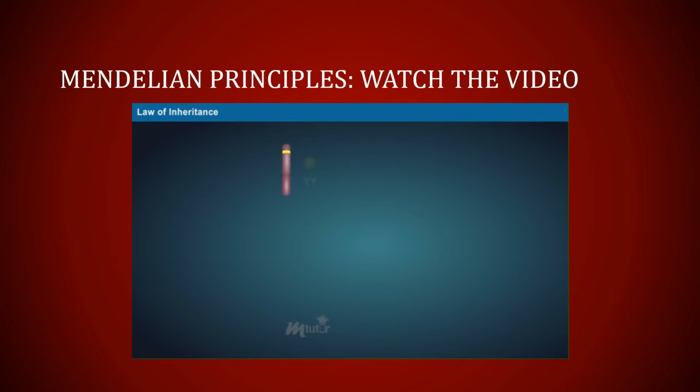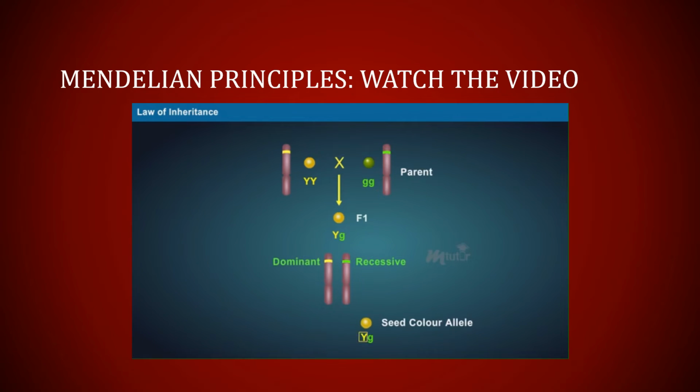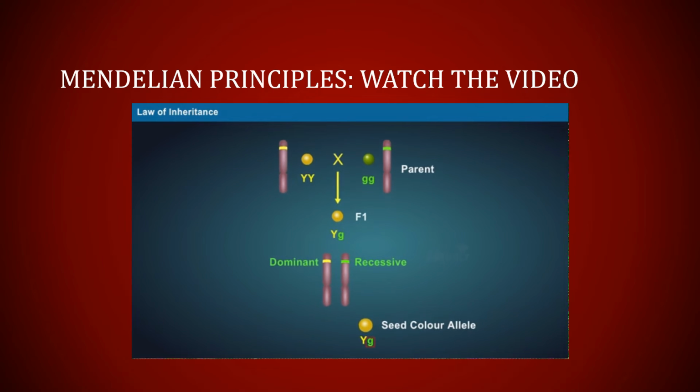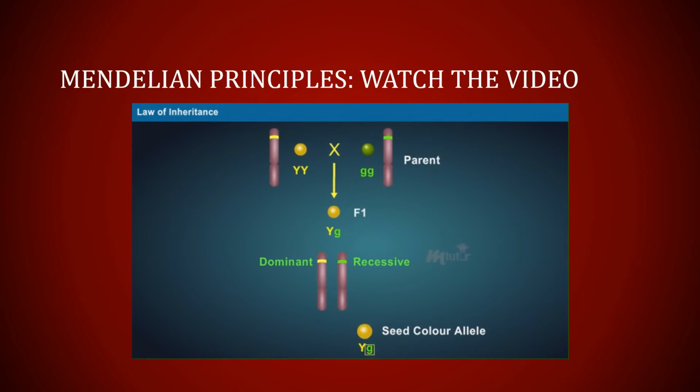With respect to the 7 traits that were observed in the pea plants, he discovered that one form of allele was dominant over the other. For example, seed color allele. However, the dominant allele of one form does not affect the recessive allele in any way. Instead, both the alleles are transferred to the next generation without any change.